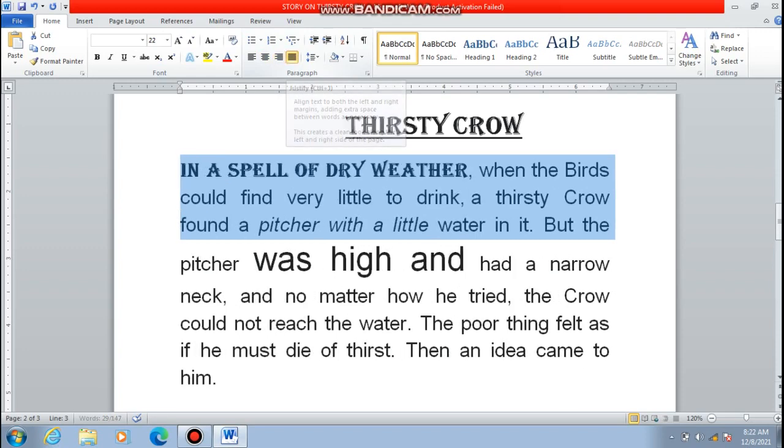Next, equal. This is proper equal form. There are 4 types of alignment: align left, align center, align right, and justify. The 4th one is justify. The first and most important one is the left alignment. As you can see, Align Text Left is Control plus L. So Control plus L is the shortcut key for setting the alignment to the left, whereas the second one is center. The shortcut key for setting the alignment to the center is Control plus E, right?